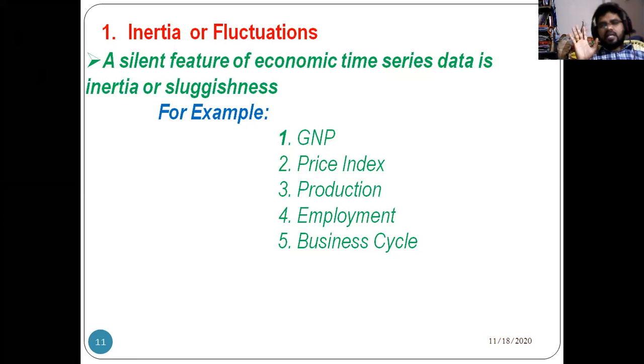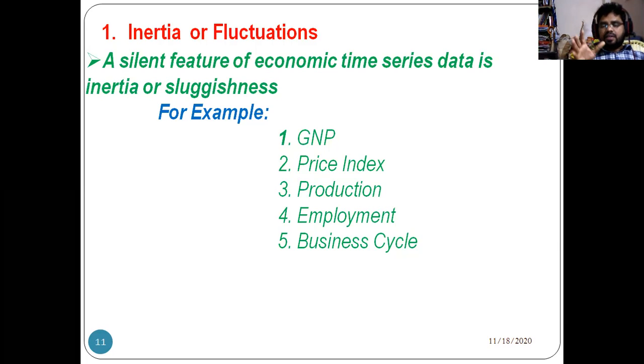If you observe any data in economics, generally the data cannot be constant over a period of time. There may be fluctuations over a period of time. For example, if you take GDP in 1950 and GDP in 1960, 70, 80, 90, and 2000, 2010, and 2020, and compare this data from 1950 to 2020, there may be fluctuations over time, but it cannot be constant. If it is constant, we can say that there is no relationship between present year and last year data.